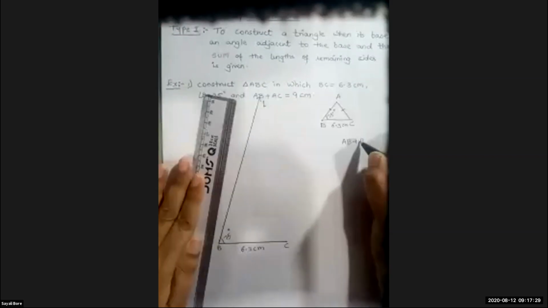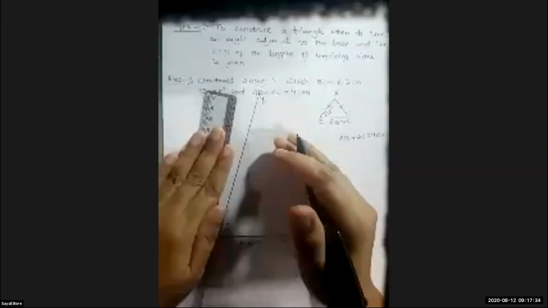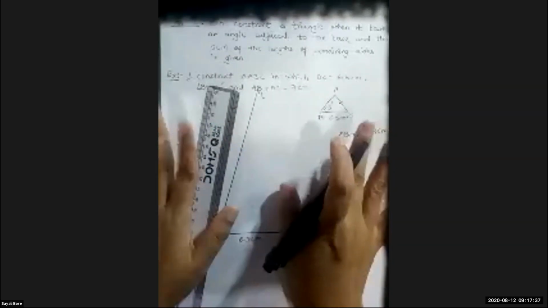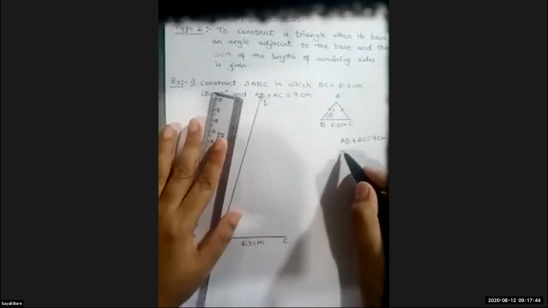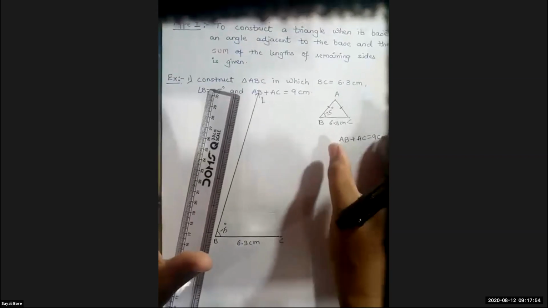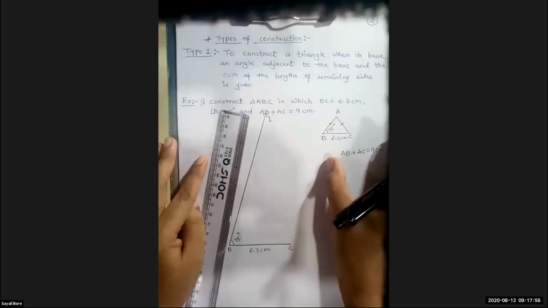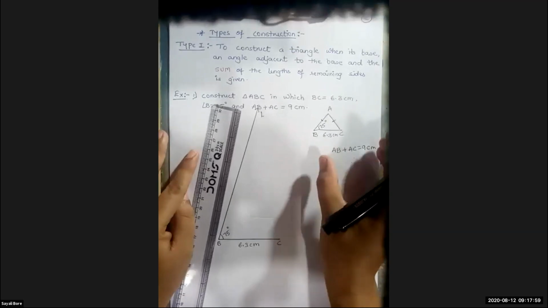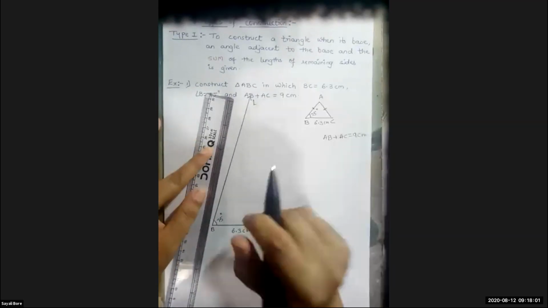This AB plus AC, it is given as 9 centimeter. But we don't know that AB is 5 centimeter, AC is 4 centimeter, which is equal to 9. Or AB is 3, AC is 6, which will be equal to 9. We don't know anything. So, we only know that addition of these two remaining sides, it is given as 9 centimeter.